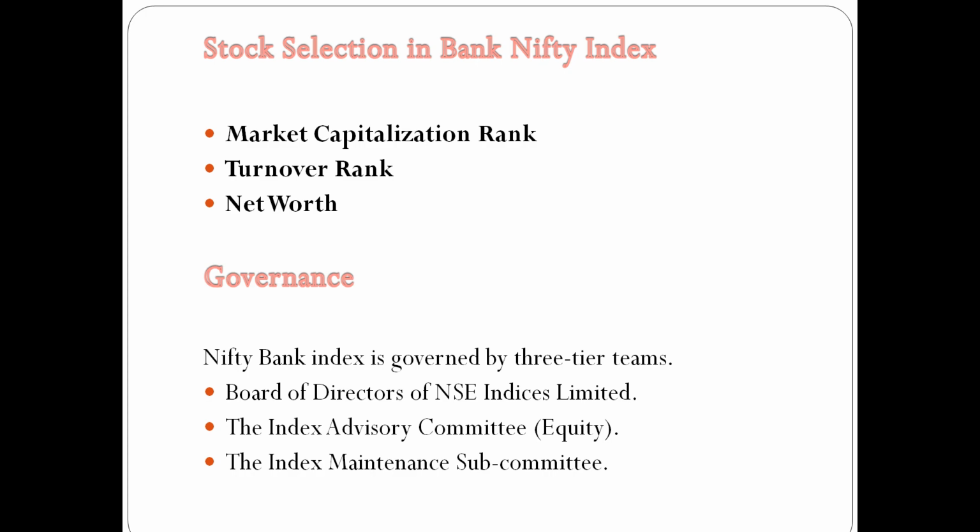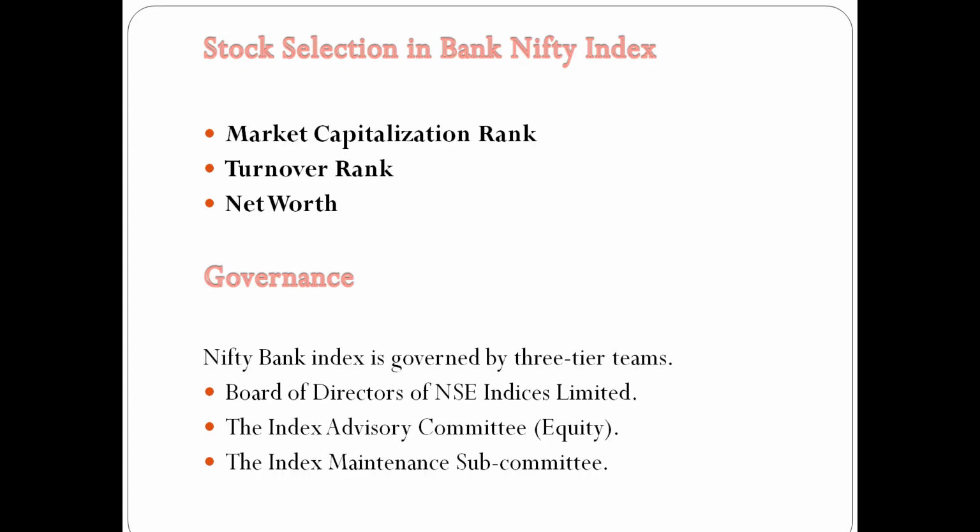Which stock contributes more impact on Bank Nifty and which contributes less is decided by three teams. One is the board of directors of NSE Indices Limited, another is the index advisory committee, and the third is the index maintenance subcommittee.